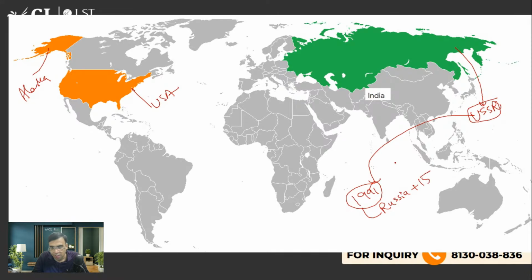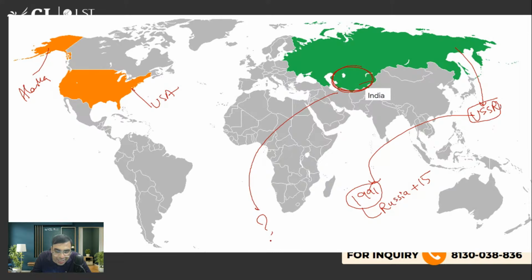ठीक है? जैसे इस रीजन में you will find countries. कौन सा countries है today? Anyone? Kazakhstan, Turkmenistan, Tajikistan, Kyrgyzstan. I'm sure you must be aware, है ना?